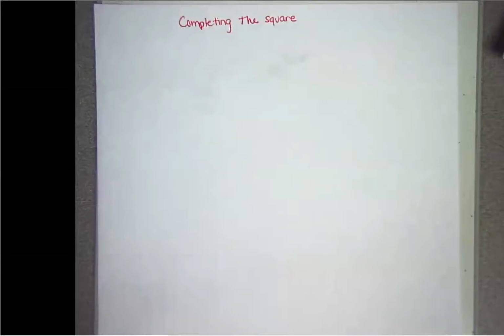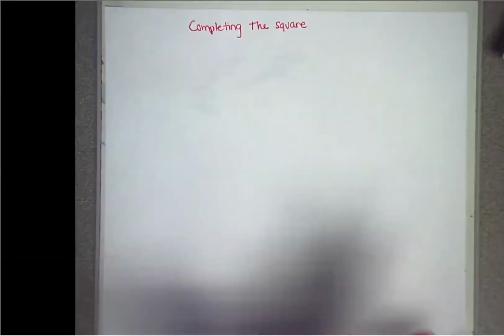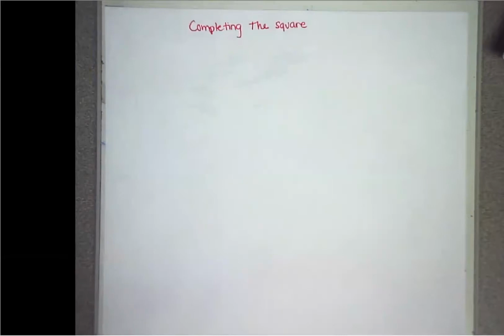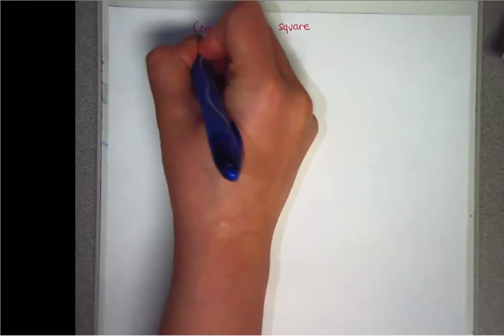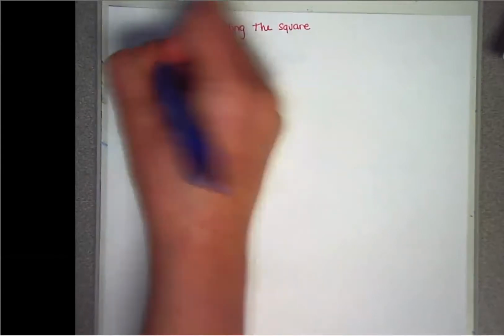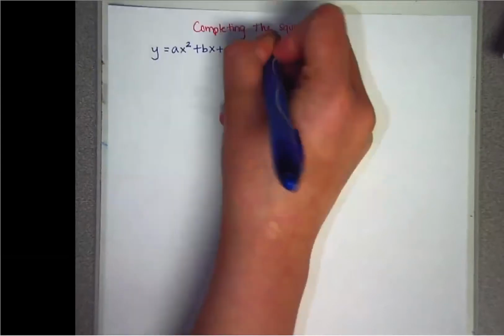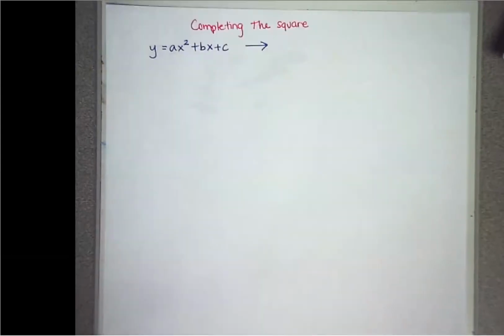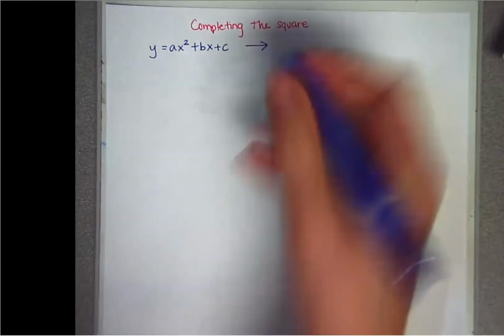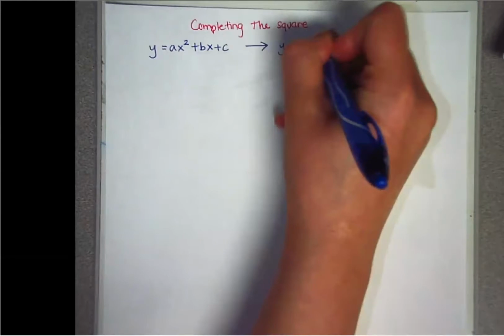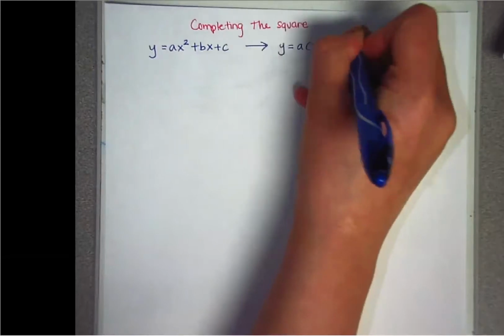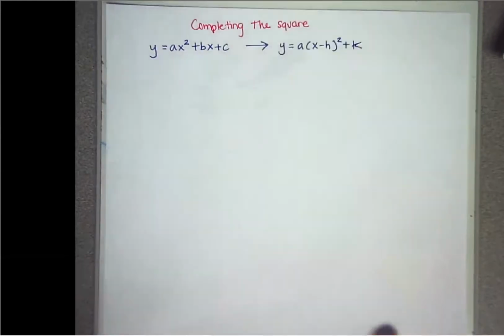So in order to complete the square, all this means is we're putting something into vertex form. So I already showed you this, but I'm going to write it again. So we're going from standard form, so that's standard form, and we're going to put it into vertex form. And I'm going to give you 4 steps for this.